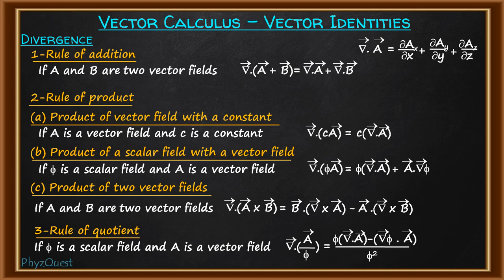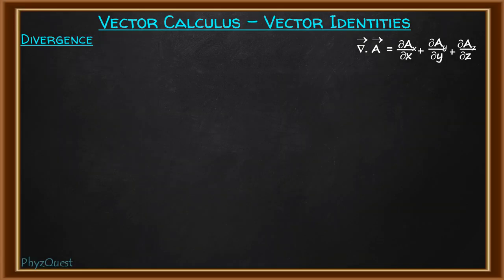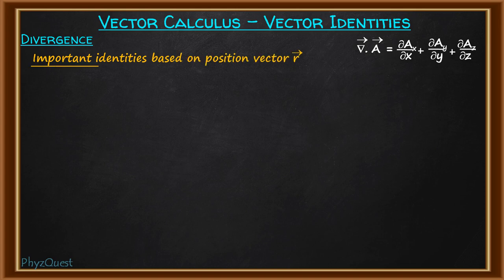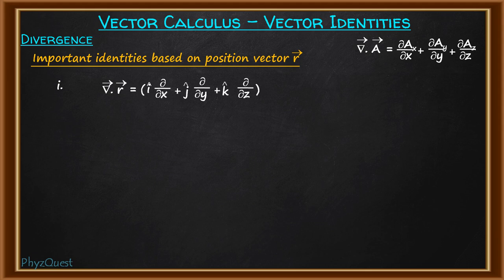Next we have to discuss the divergence operator when it acts on the position vector r. So let's discuss that. Next are our important identities based on the position vector r. First is the divergence of the position vector r. The del operator definition is i cap del by del x plus j cap del by del y plus k cap del by del z, and the dot vector r is i cap x plus j cap y plus k cap z.